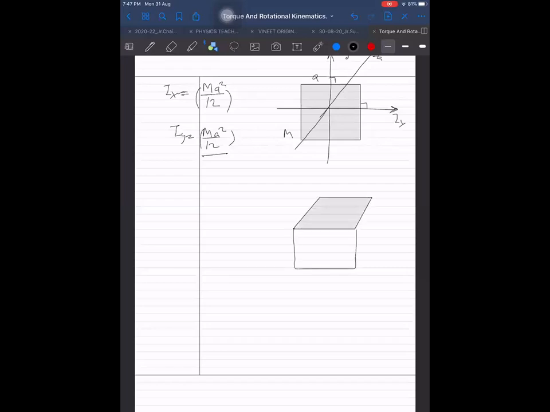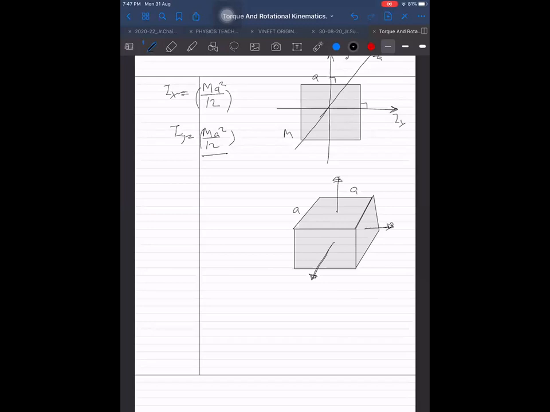Similarly, if I do something for the cube, sorry, I'm not able to draw it. Wait a second. For the cube, what is the moment of inertia about one axis, and about the other axis, and about the third axis, about all the axes? It will be same. And what will be the value? Find it out.